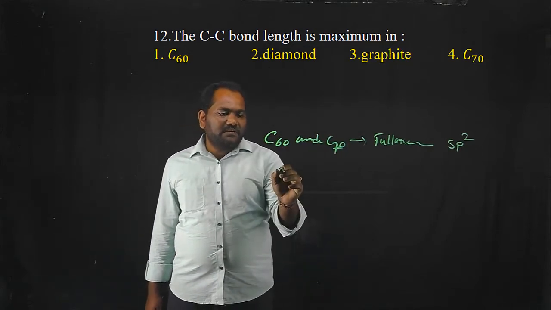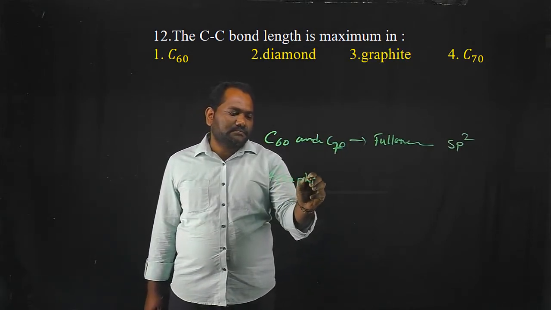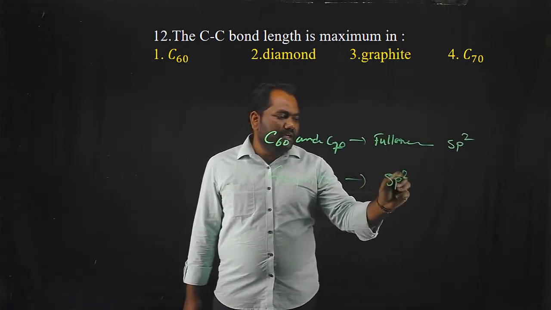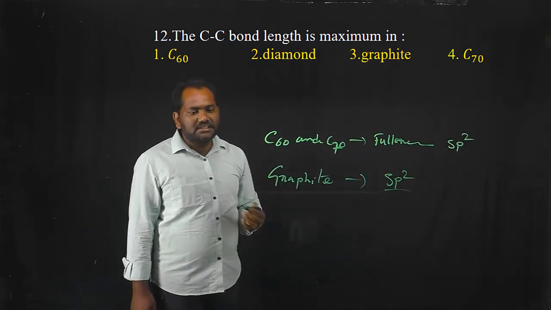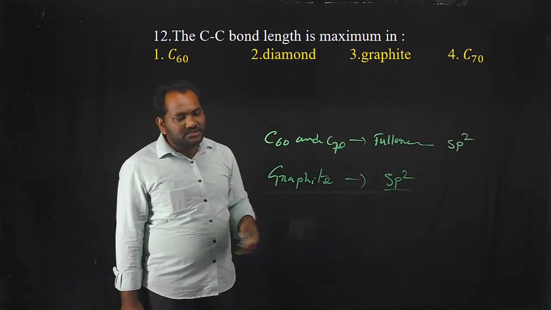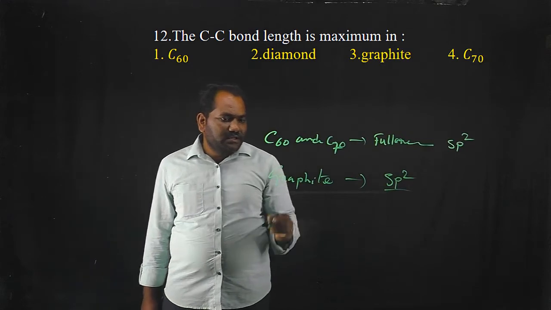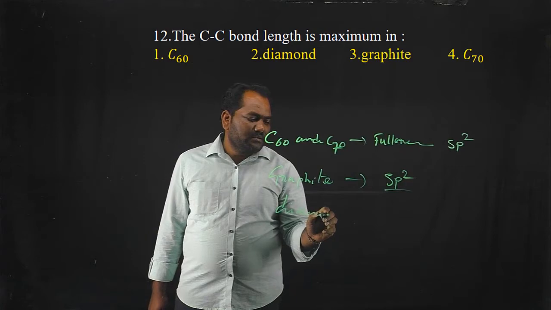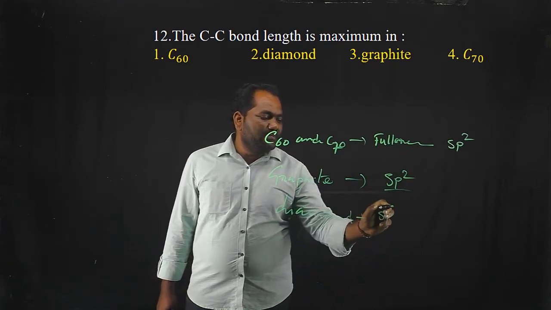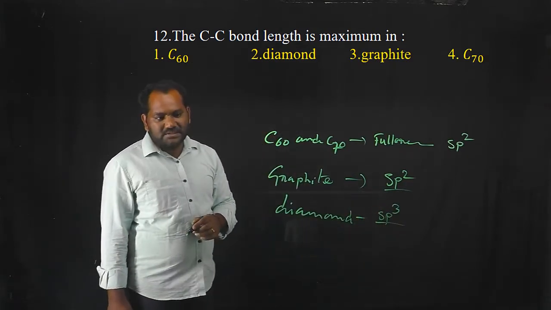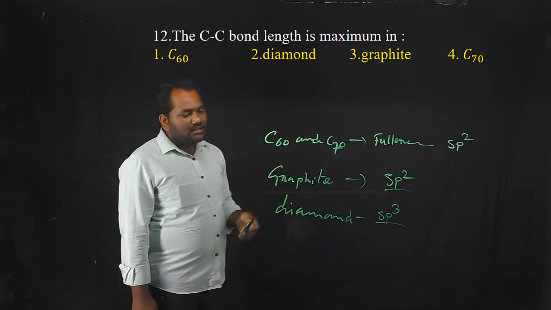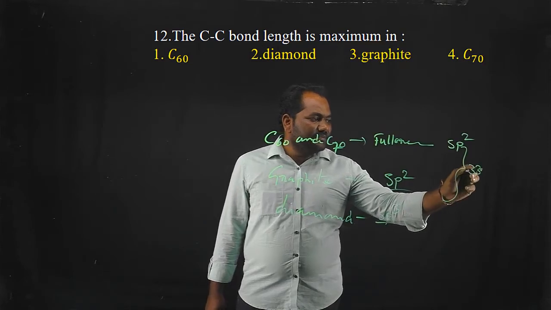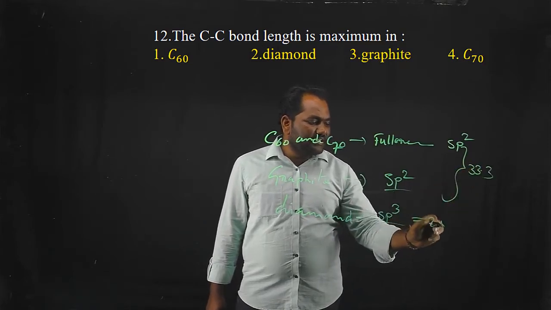In case of graphite, here also each carbon undergoes sp2 hybridization, since each carbon is connected to 3 other carbons. But in case of diamond, each carbon undergoes sp3 hybridization. In sp2 the percentage of S character is 33.3. In sp3 the percentage of S character is 25.